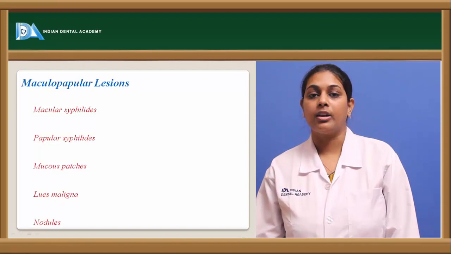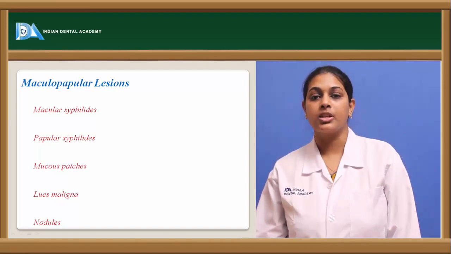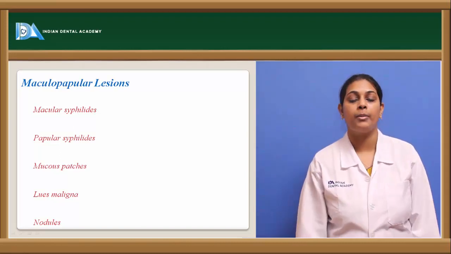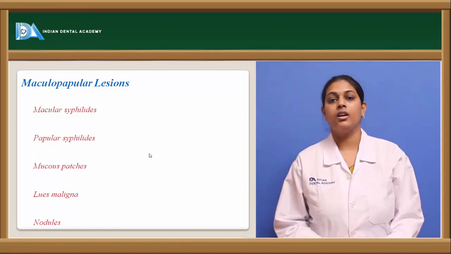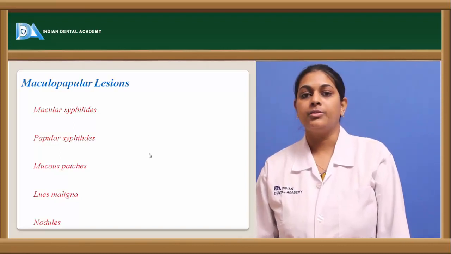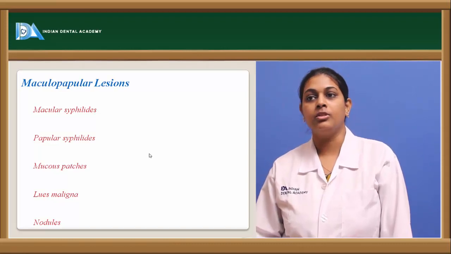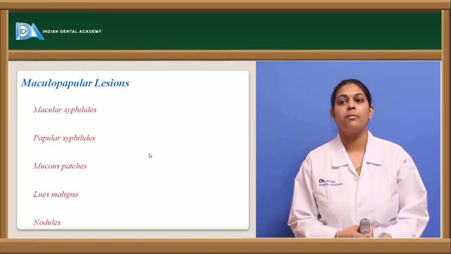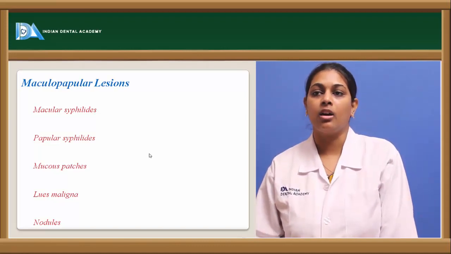The macropapular lesions usually include macular syphilides, papular syphilides, mucous patches, lues maligna, and nodules. These are the lesions most commonly observed in syphilis. Macular syphilides are seen in secondary syphilis. They manifest characteristically as macules, which are flat, and as they progress they might get raised and change color. The most commonly involved areas are the palate and the gingiva.